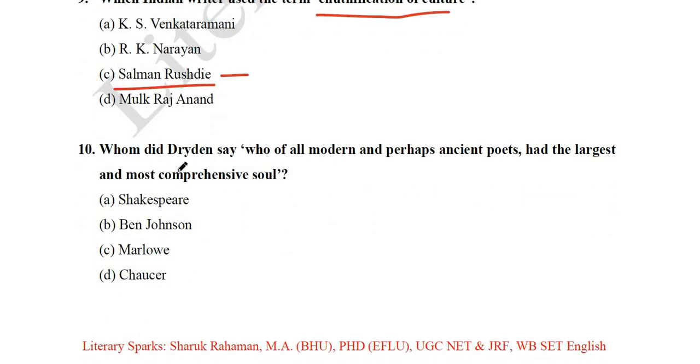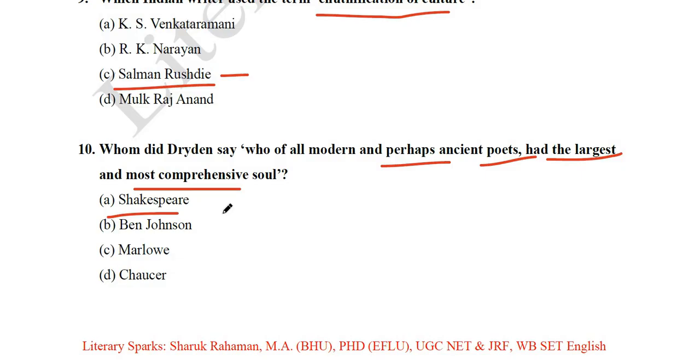Next question we have: whom did Dryden say this about? Here is a quotation said by John Dryden: who of all modern and perhaps ancient poets had the largest and most comprehensive soul? Shakespeare, Ben Jonson, Marlowe, Chaucer. So it's Shakespeare. John Dryden has said this about Shakespeare.